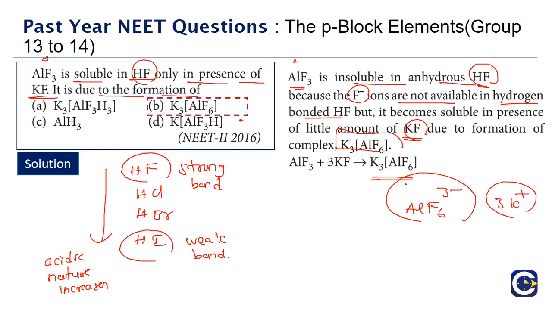The correct answer is option B. So in anhydrous HF, the F minus ions will not be there. That is why it will not be soluble. Whereas in the presence of KF, because of the formation of the complex, it will be more soluble.